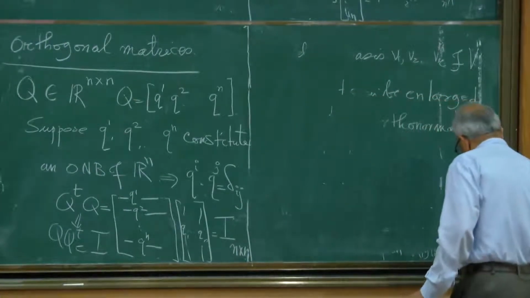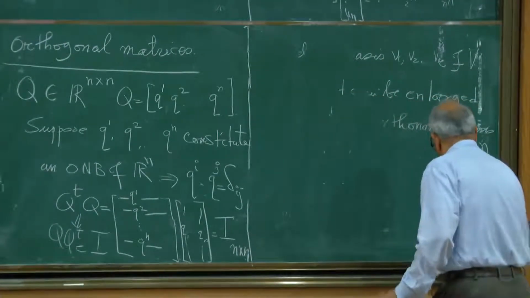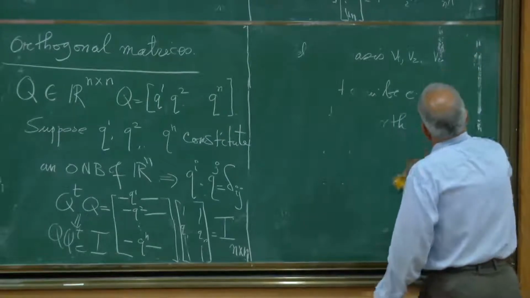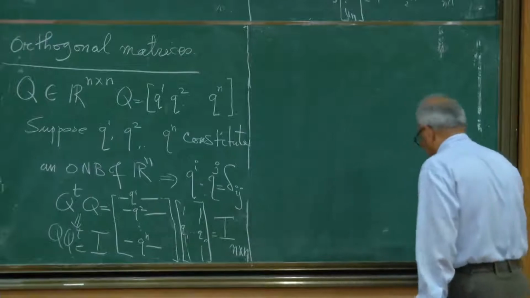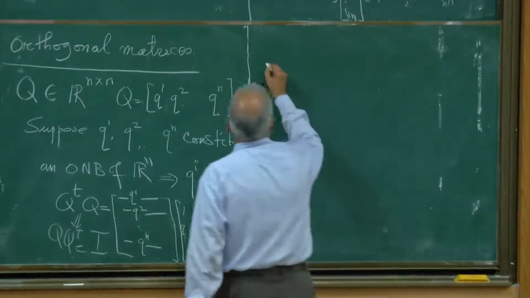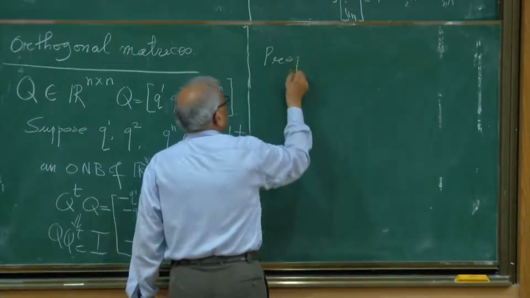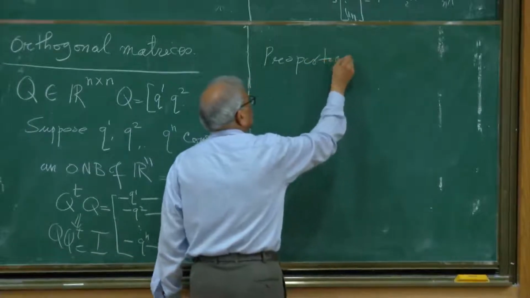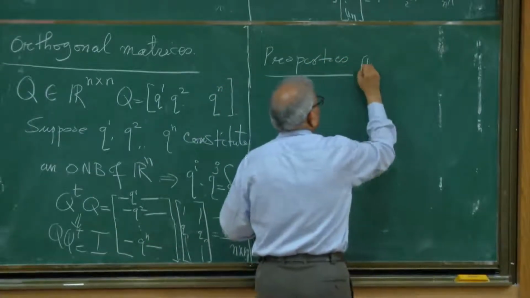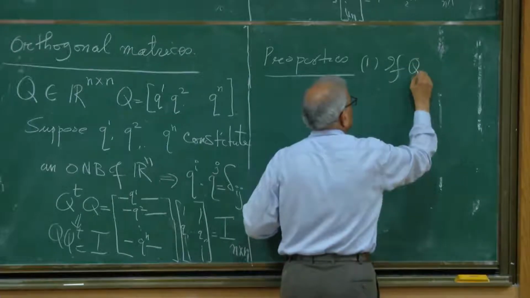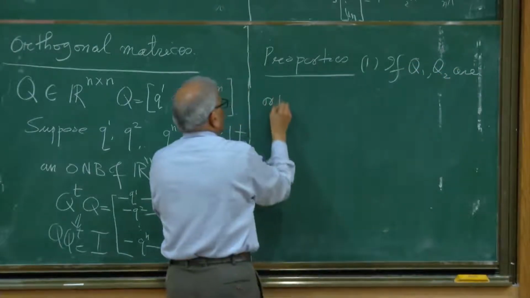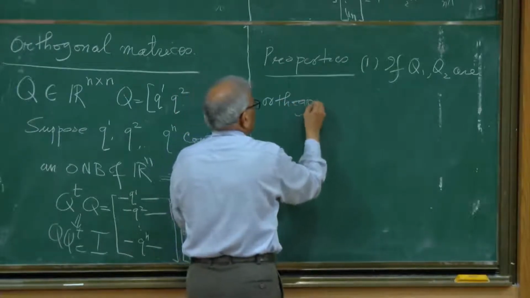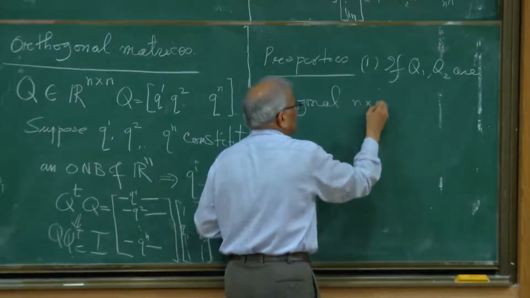Now they have many nice properties and they are used extensively to simplify matrices. Singular value decomposition is one such example. Okay, so if Q is orthogonal, properties: if Q1 and Q2 are orthogonal n by n matrices.